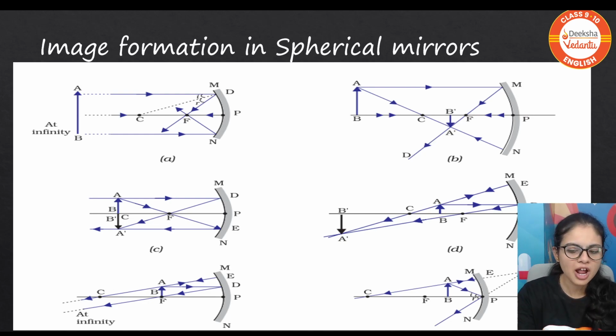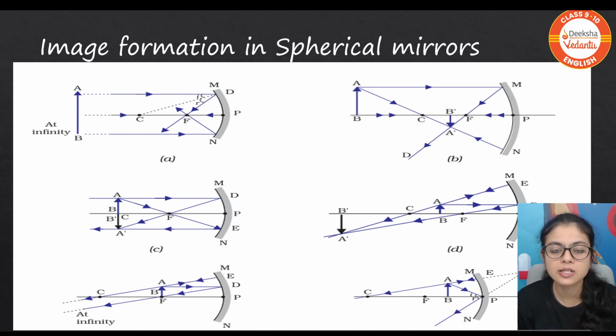Moving forward from infinity, the object comes a little nearer to the mirror. So that is beyond C. Again I am reminding you, I have explained this with tricks to remember. So please do check that. And when the object is beyond C, the image is formed between C and F, and the image size is a little bit increased but it is a diminished image. And the images formed here are real images because the rays are actually meeting.